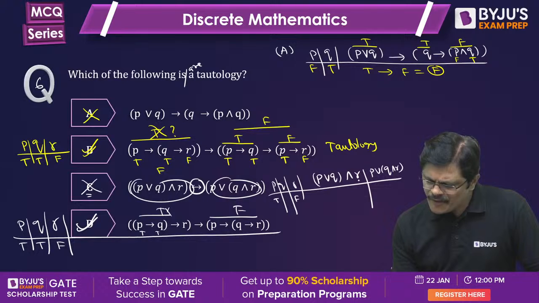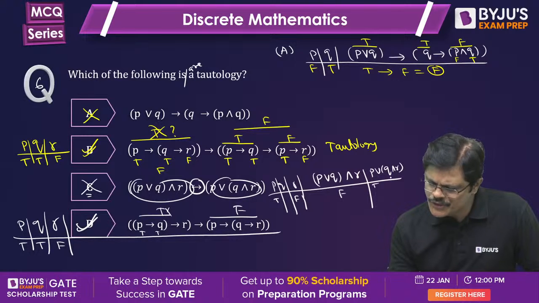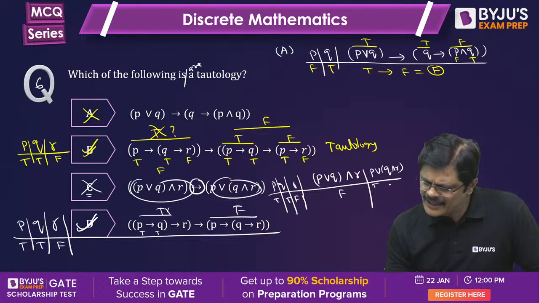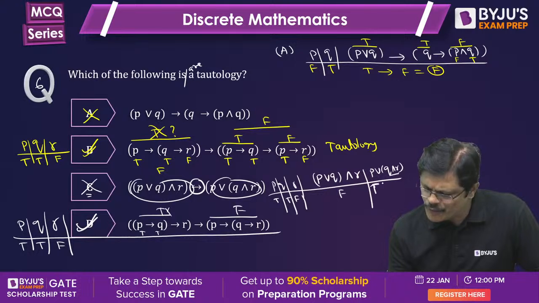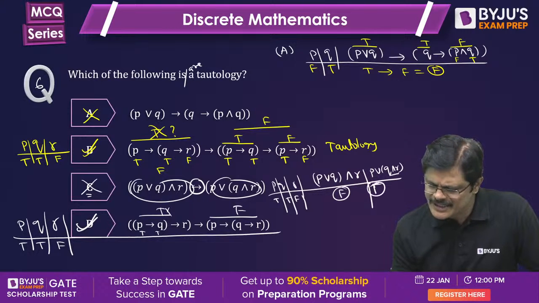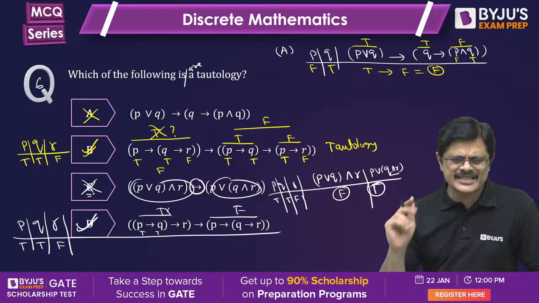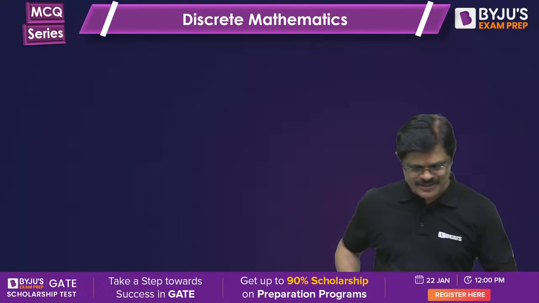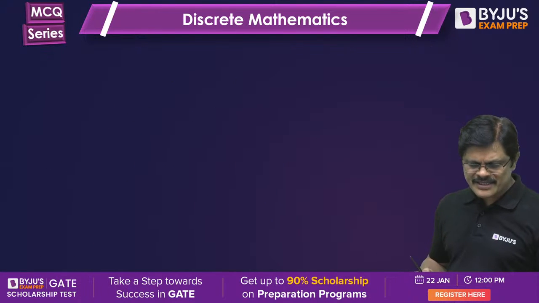So if R is false, this is false, and P is true and R is false. R is false means what? This is Q is true. You can take Q true. Then what happens? This is R is false, and anything, it does not matter. You are going to get true. So one is false, other one is true. Therefore, it fails. That is enough. Hope you understand like that. So here B and D are correct options. Wonderful. So that is question number 6.